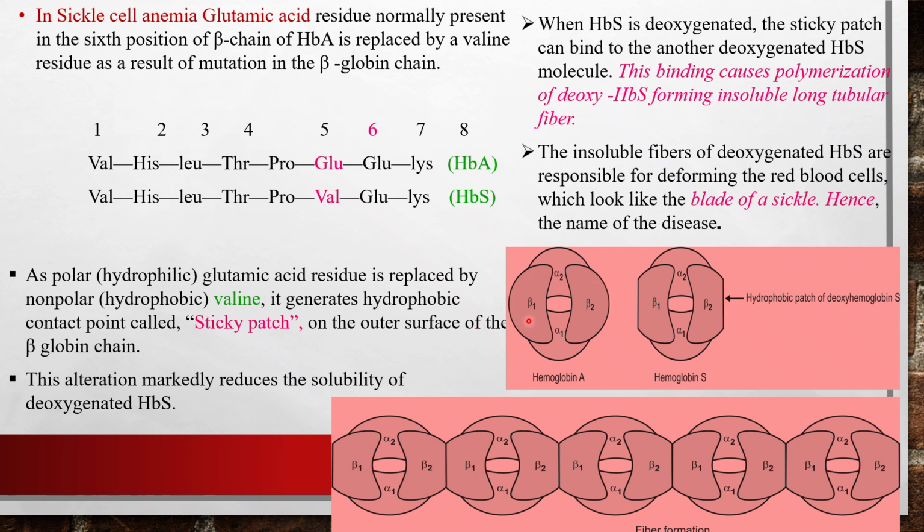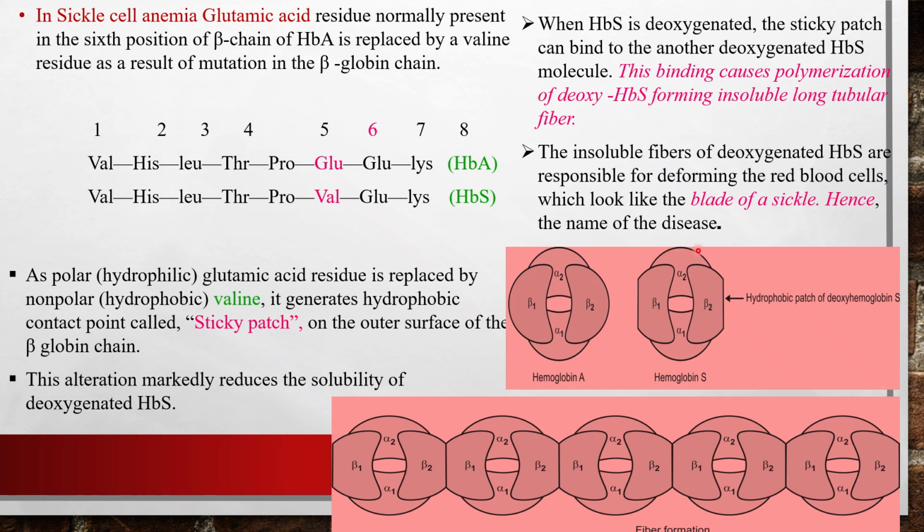And the resultant polypeptide chain has the sticky patch on the outer surface of the beta globin chain. So beta 1 and beta 2 chains both have the hydrophobic patch in deoxyhemoglobin S. So they are not able to carry the oxygen because of these alterations. And this alteration markedly reduces the solubility of the deoxygenated hemoglobin S.